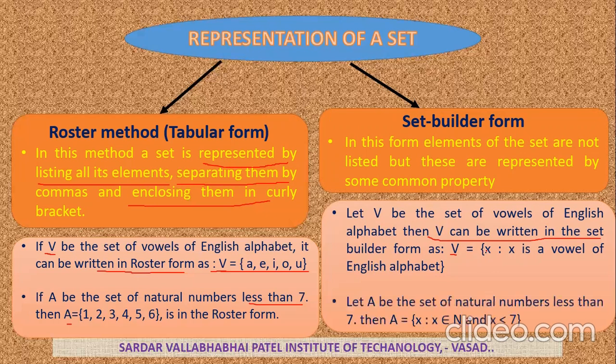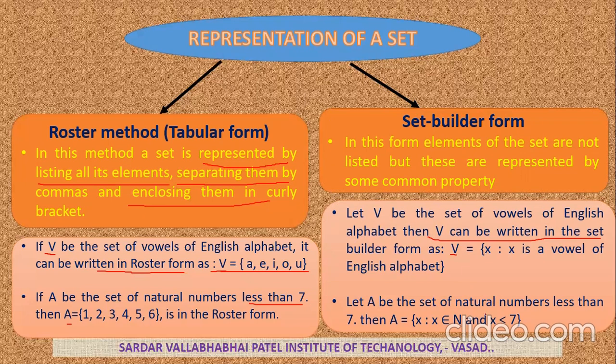Next, let capital A be the set of natural numbers less than 7. We write this example in set builder form: A = {x such that x belongs to N and x is less than 7}.